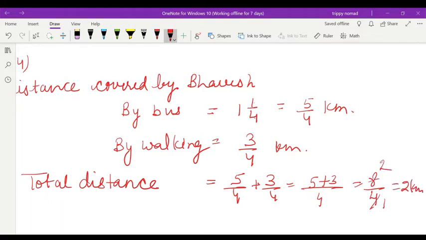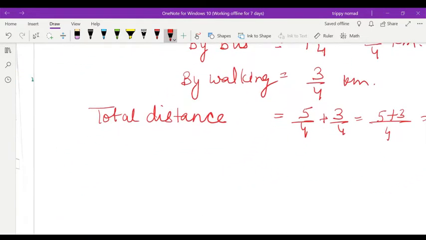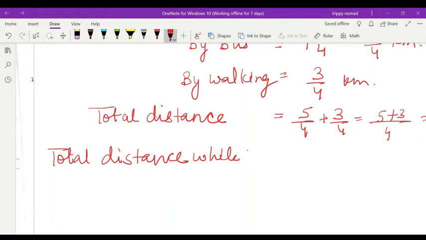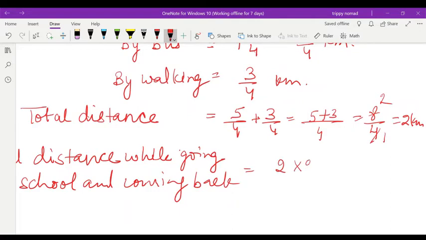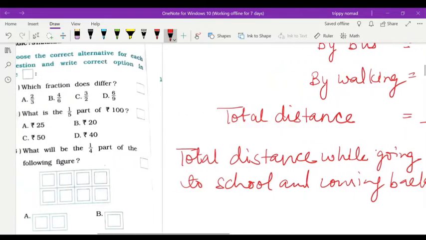But the total distance covered while going to school and coming back to home, that means double. 2 into 2, what will be? 4 kilometer. This is the total distance.